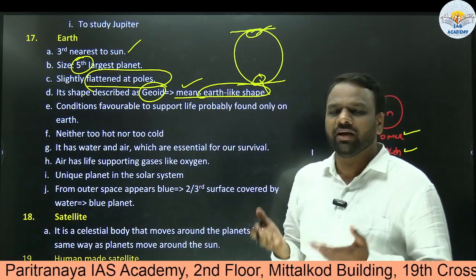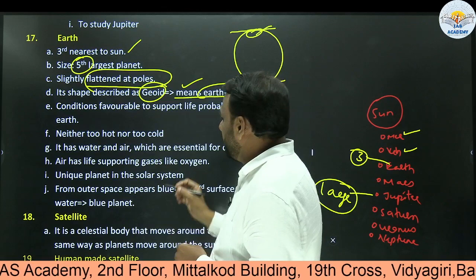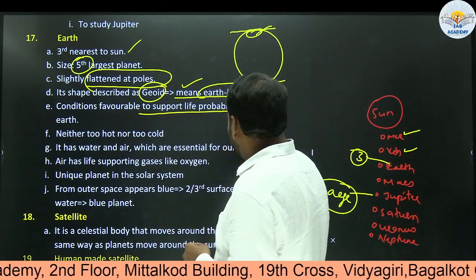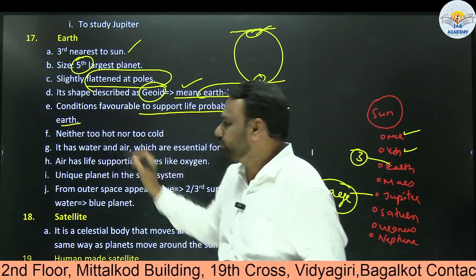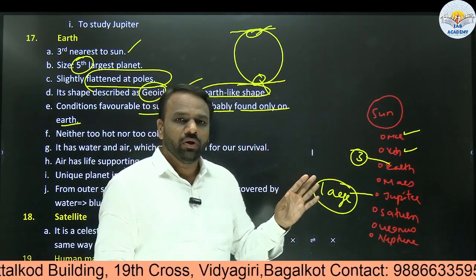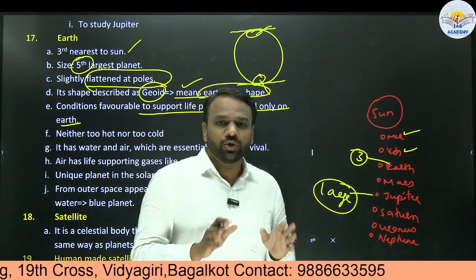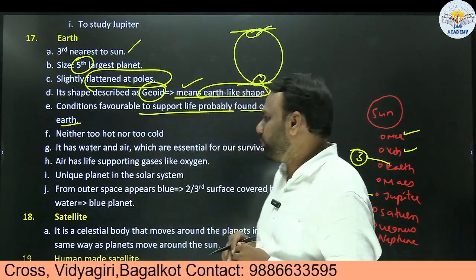So geoid is nothing but Earth-like shape is called as geoid. Okay. Next, conditions favorable to support life probably found only on Earth. So if you look at all these 8 planets from Mercury to Neptune, only Earth has conditions which are favorable to sustain life. Okay, very important point.